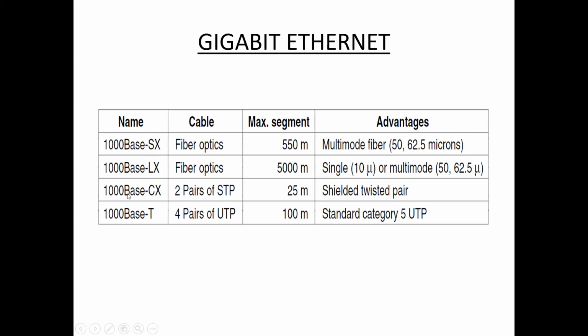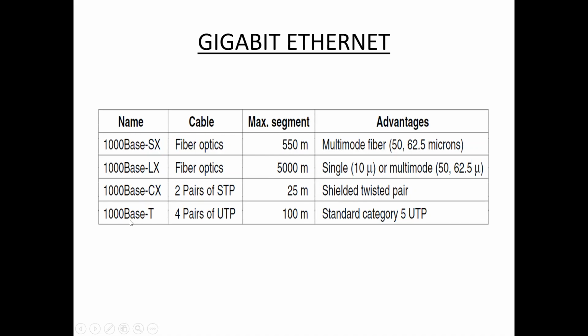1000 base CX uses two pairs of STP, shielded twisted pair. The maximum segment length is 25 meters, and the advantage is that it is shielded twisted pair. That means we add protection to the cables.